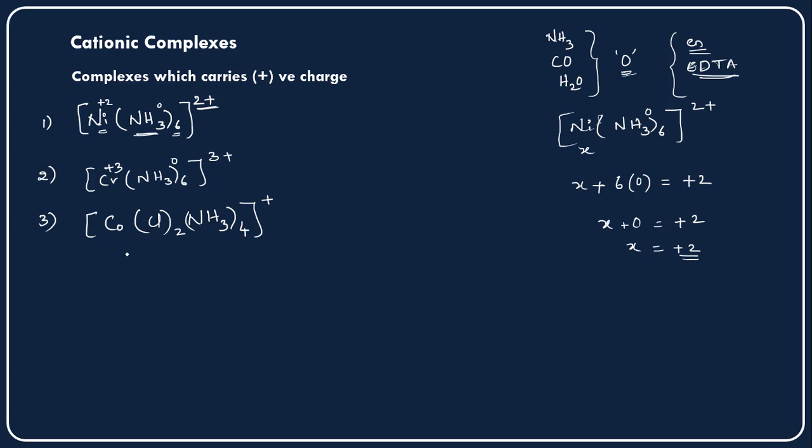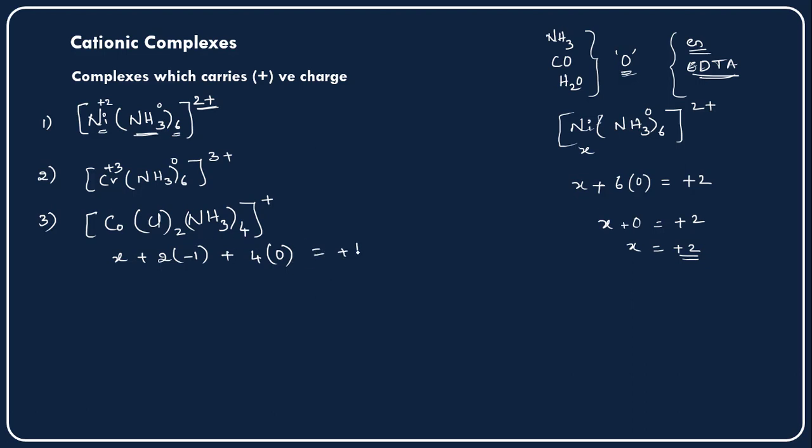Let us calculate now. Here for cobalt I am taking X, and plus 2 halogens, chloride ions, are there, and for these 2 chloride ions, each chlorine carries the minus 1 oxidation state, right? And 4 ammonias are there, and each ammonia is carrying a 0 oxidation state.